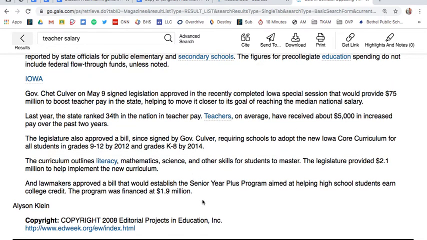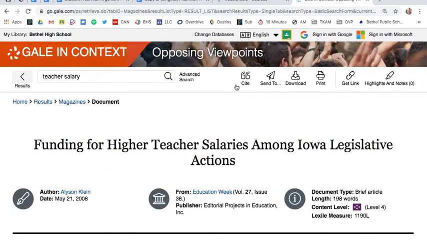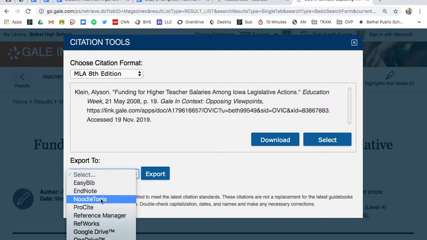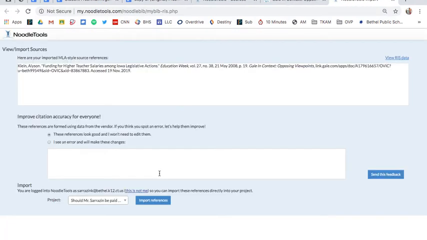So let's see. All right, I want that quote. So I'm going to go to the top, and knowing that I want that quote, as soon as this wheel of death, there we go. You click Cite, remember, all right. MLA, you're going to export it to NoodleTools. All right, you click Export. It'll pop up a little tab over here.